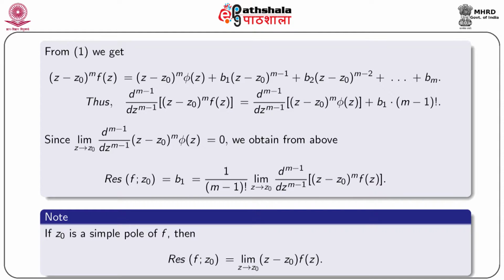So, note, if z0 is a simple pole, that is if m equal to 1, then from above we obtain the residue of f at the point z0 is equal to the limit as z tends to z0 of (z minus z0) f(z).